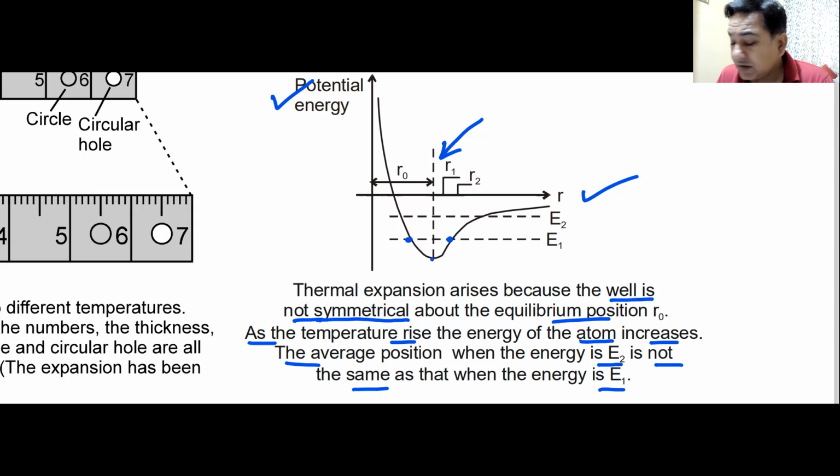A body expands usually when it is heated. Am I clear about this point? Yes, sir. Okay. You just have to keep this curve in your mind, and that will be the answer for most of the problems that you will see in thermal expansion.